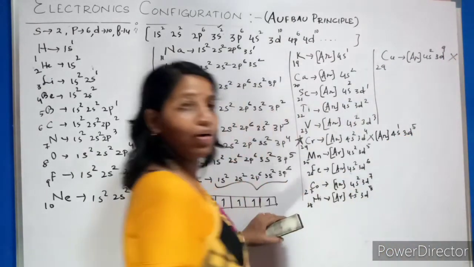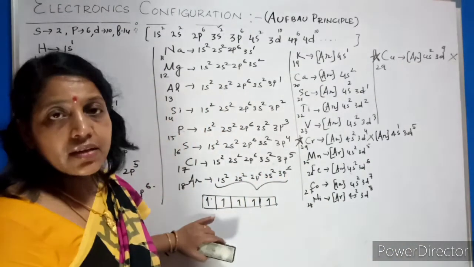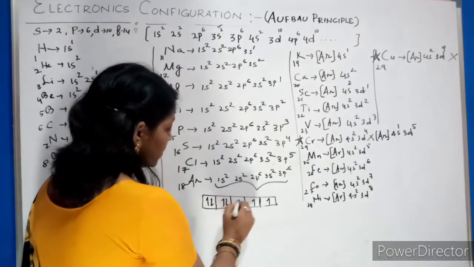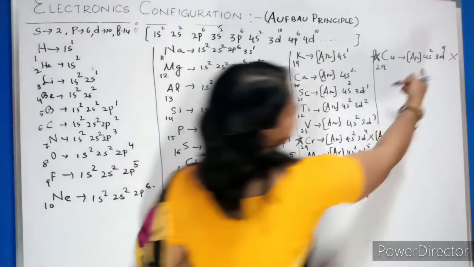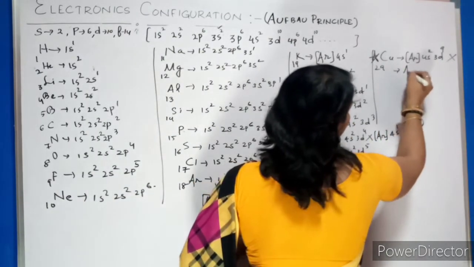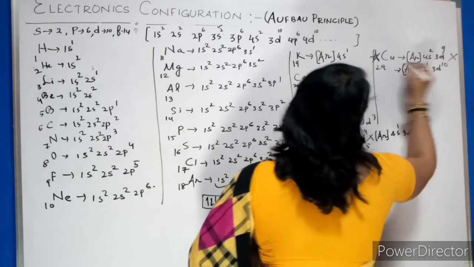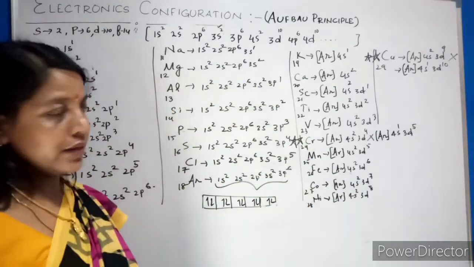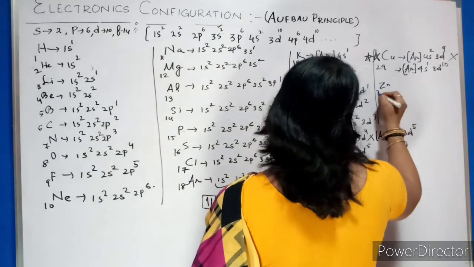But it is wrong. The exception, why? Because it always wants to get complete stability or half stability. So for that, it wants 10 electrons in its d orbital. To fill that 10, it will take 1 electron from the 4s orbital. So what is the correct configuration for it? Argon 4s1 3d10. This is the exception, which is copper and chromium. Mark it, circle it.